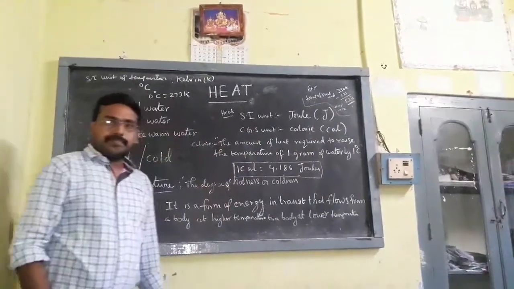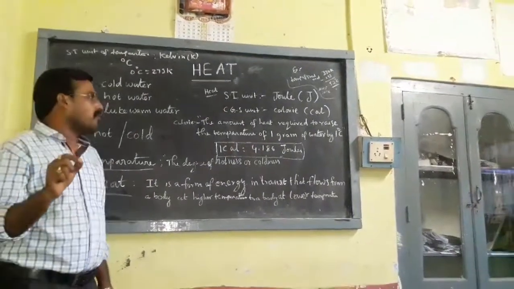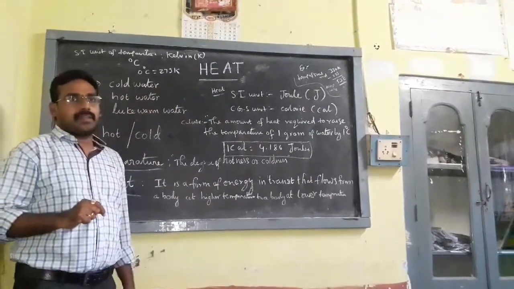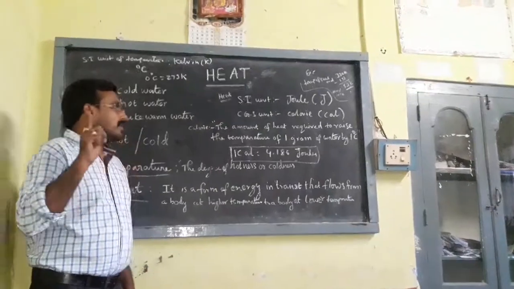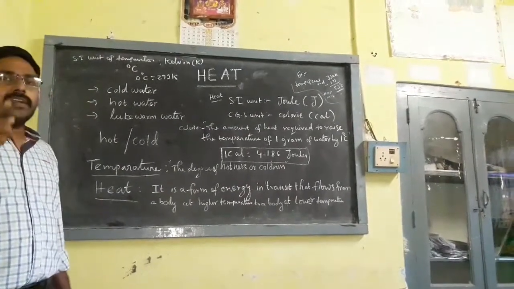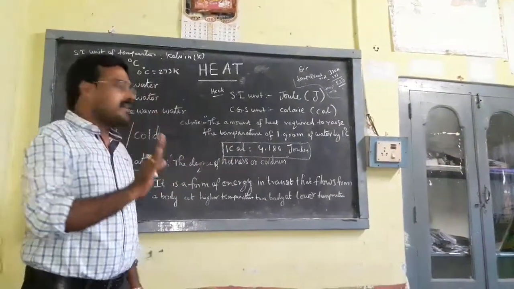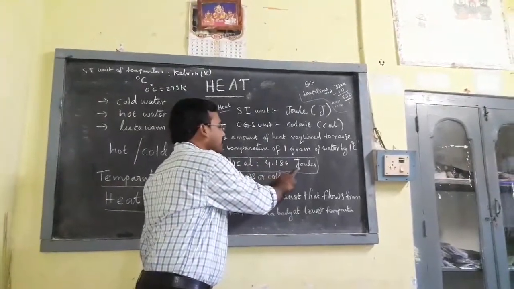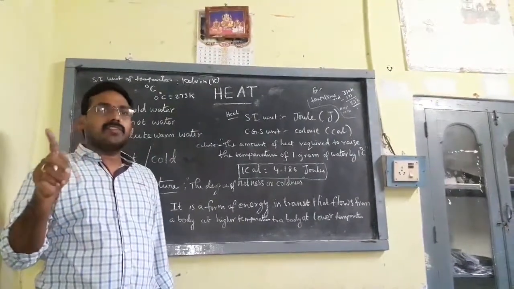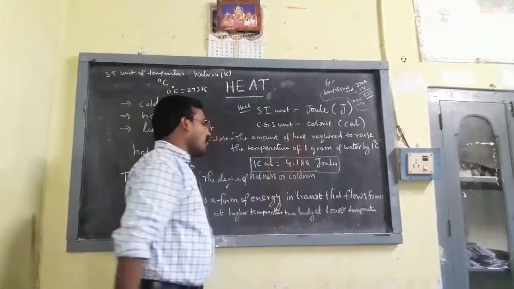What is a calorie? The amount of heat required to raise the temperature of 1 gram of water by 1 degree Celsius is called a calorie. I am repeating again: the amount of heat required to raise the temperature of 1 gram of water by 1 degree Celsius is called a calorie. 1 calorie equals how much? 1 calorie equals 4.186 joules, we are saying that.